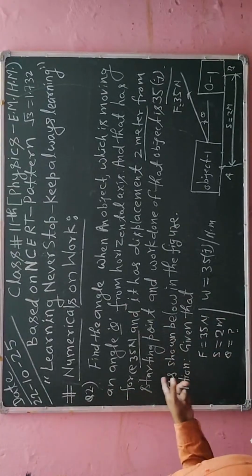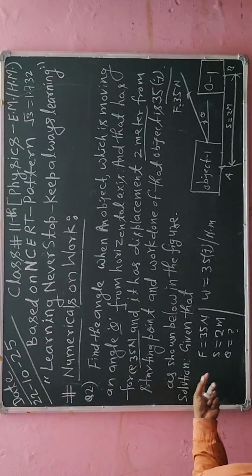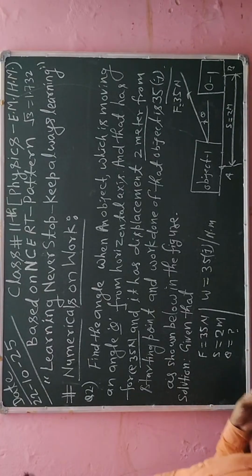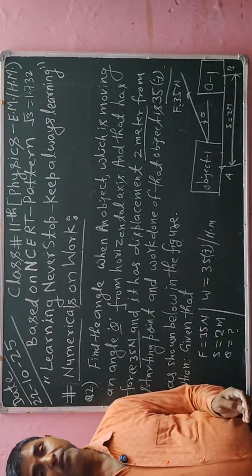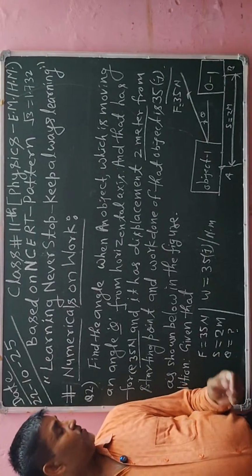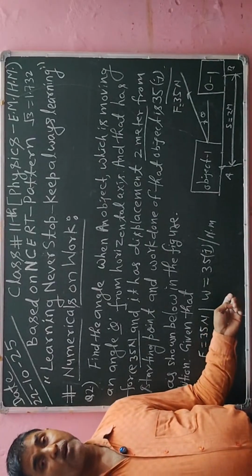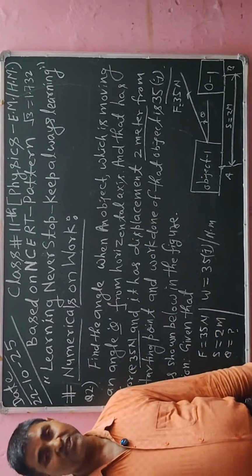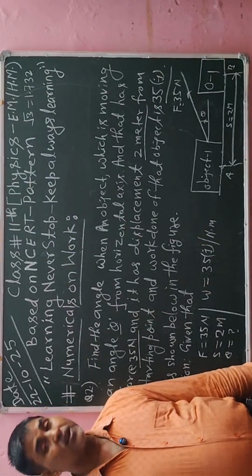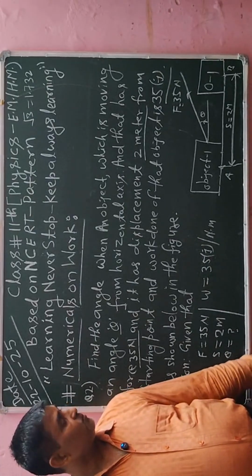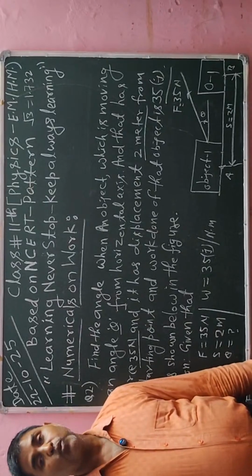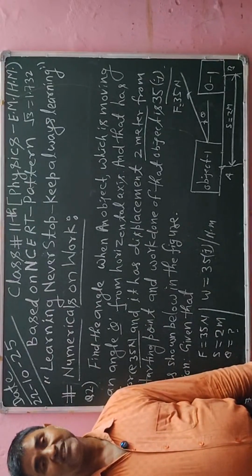So concentrate here on how I will get the angle theta. I know work done is equal to F into S into cos theta. So I will substitute all parameters. One parameter is W, the second parameter is force, the third is displacement, and the fourth parameter we have to calculate, that is theta.